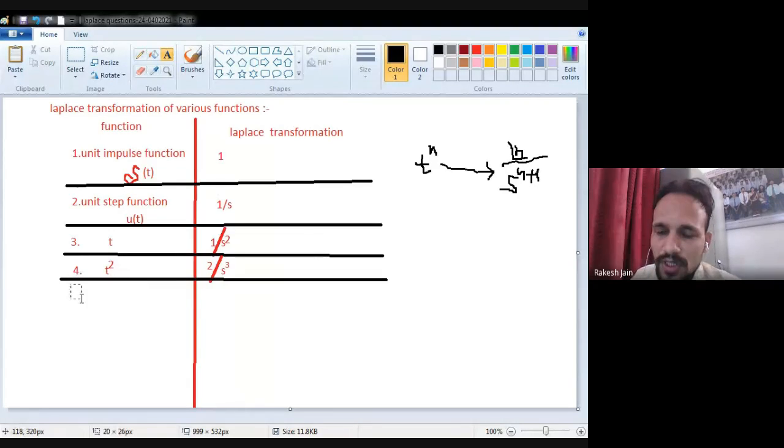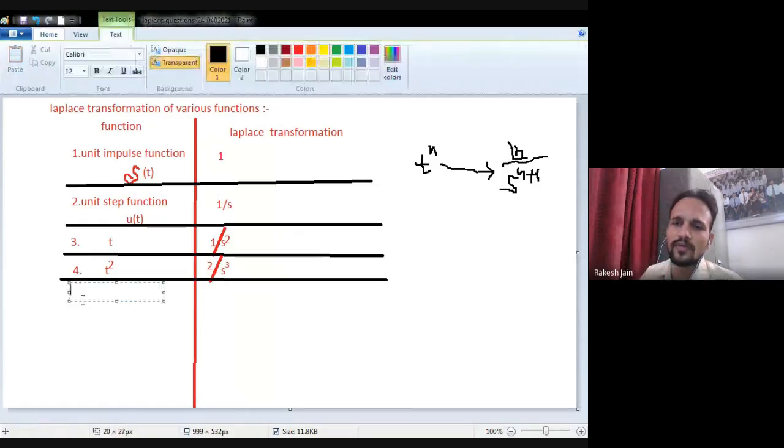This is a very simple way by which you can find out. For example, if a question is asked to find the Laplace transformation of t raised to the power 8, then when you use the formula and work out the answer, you should wait for the answer. But if it is an objective question, you should use the direct formula, factorial 8 divided by s raised to the power 8 plus 1. It means the denominator will be s raised to the power 9.